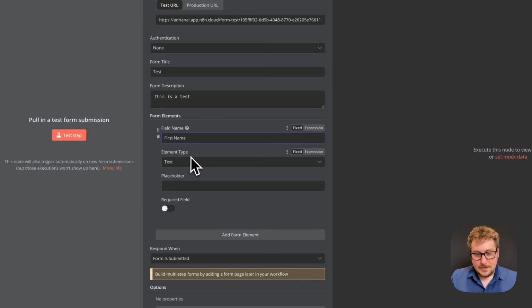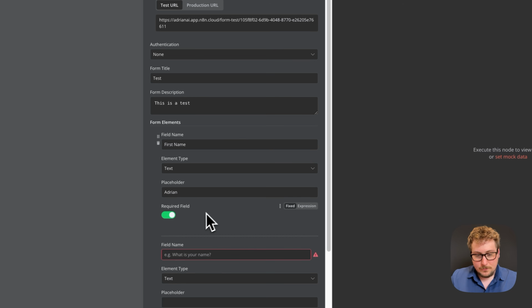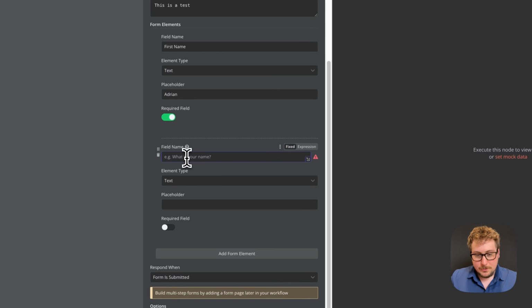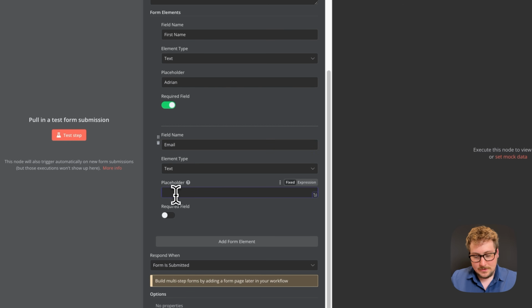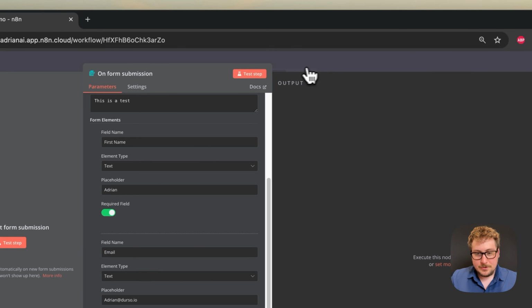And then the element type is going to be text, so they're just going to type in text in that field. And then we can put a placeholder so they understand what it looks like, and we can make it required. Now for the next one, we can put email. So I'll just put email. And then the same thing, we're going to have text, and then I'll just put my email, for example, make that required, and then we should be good to go.